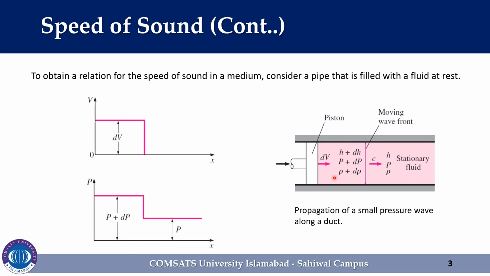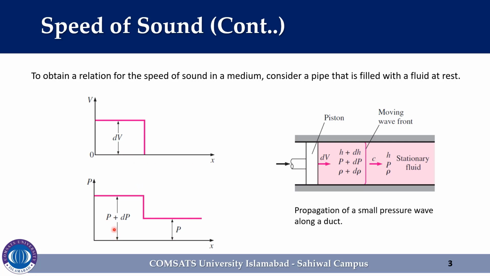Velocity and pressure across the moving wave. As the piston moves, a wave generates that separates the moving fluid from the fluid that is still at rest. When we see the variation of velocity and pressure at the left and right side of the wave, it would be like this. The fluid adjacent to the piston moves with the velocity dV, while the fluid at the right side of the wave that is at rest has a velocity of zero.